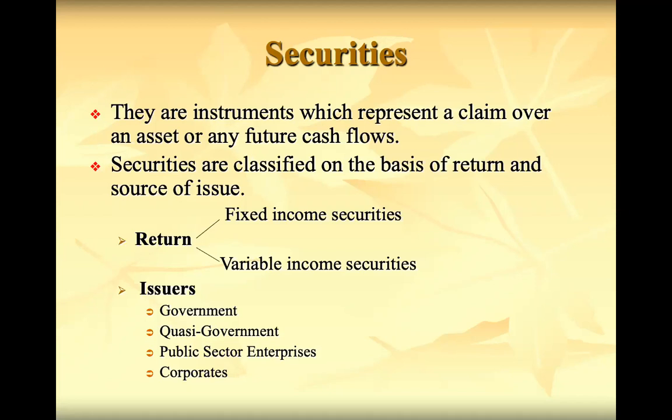They issue bonds, and the bonds they issue are generally called gilt-edged securities. Gilt-edged securities are issued only by the government, either central or state. So government is one of the issuers of securities.